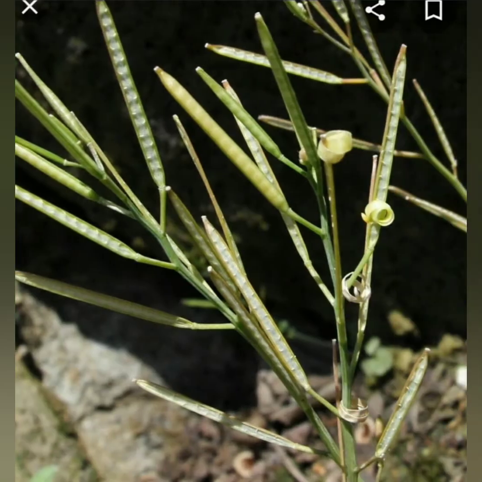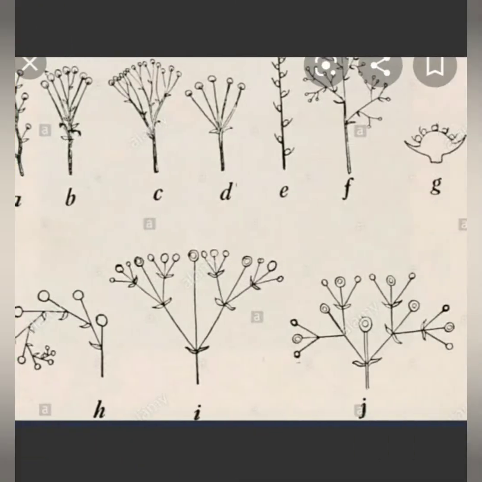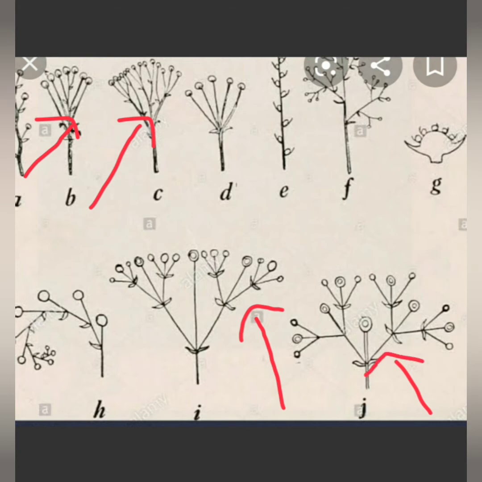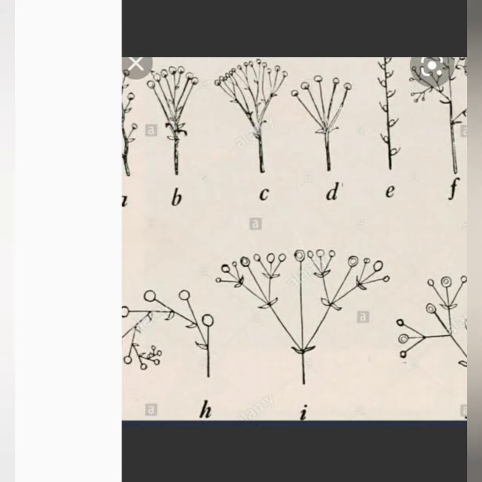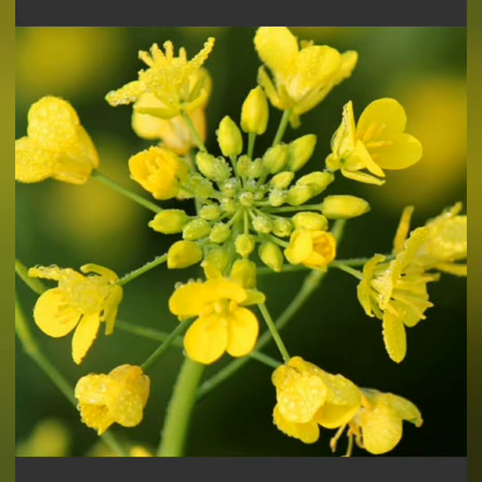Let me show you another picture. See, this type of arrangement of flowers. In this one, you can see they are arranged in a bunch. So this type of arrangement is referred to as corymbose racemes. So you can see clearly here in this picture the way these flowers are arranged. This is a clearer picture of the flowers. You can see they are arranged in corymbose racemes.